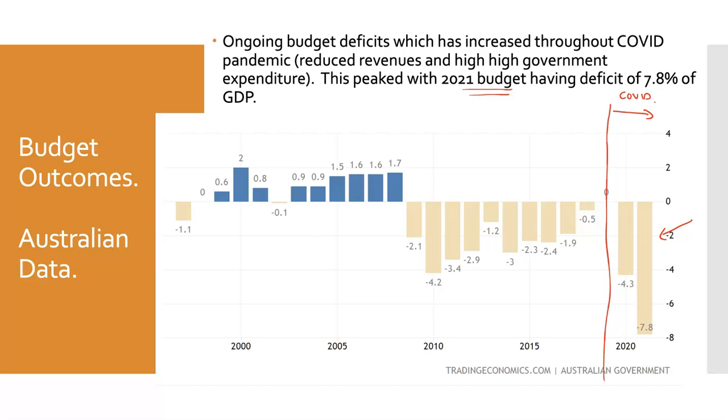Other than that, I feel like we can split it up into 2 other sections, because you can see about 2008, 2009, we had quite a lot of surpluses. Not massive ones, it peaked at 2% GDP. This meant we had more money coming in than going out.